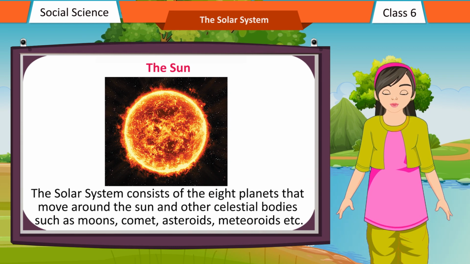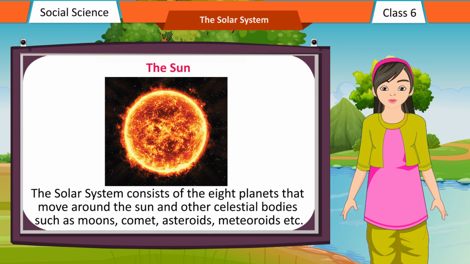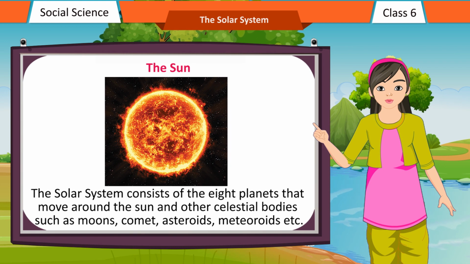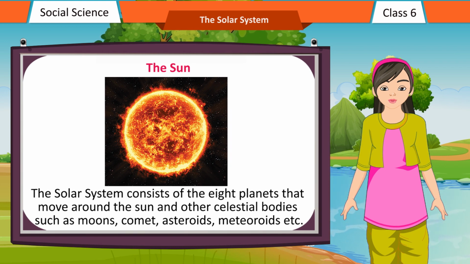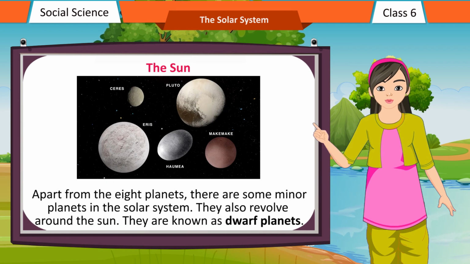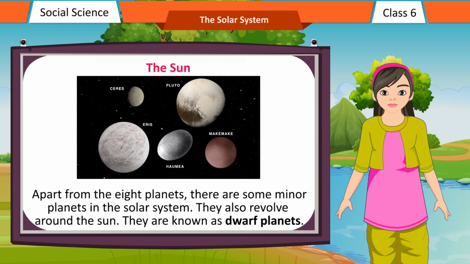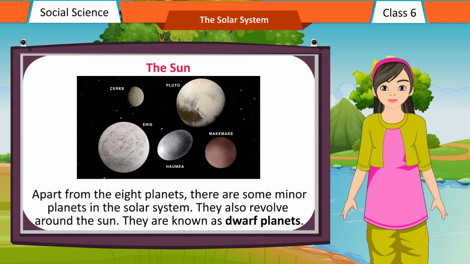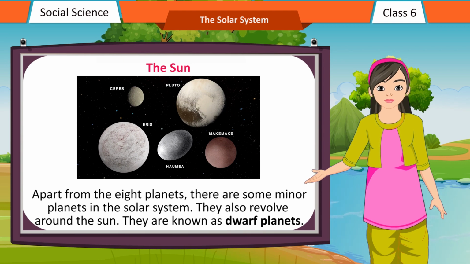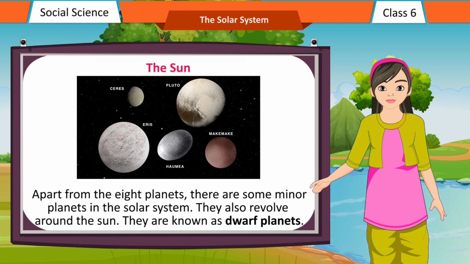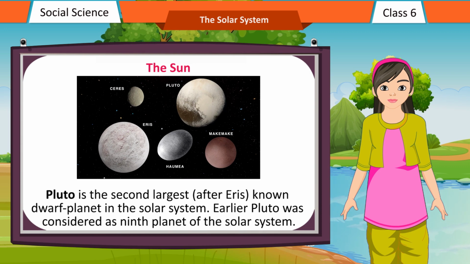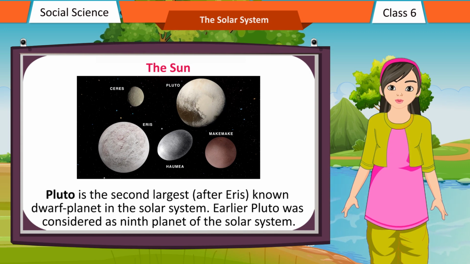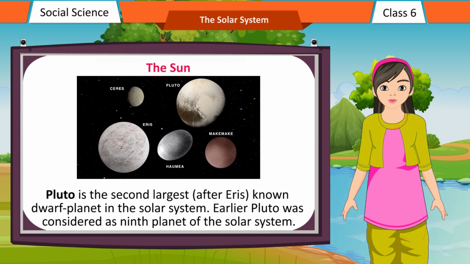The solar system consists of the 8 planets that move around the Sun and other celestial bodies such as moons, comets, asteroids, meteoroids, etc. Apart from the 8 planets, there are some minor planets in the solar system. They also revolve around the Sun. They are known as dwarf planets. Pluto is the second largest, after Eris, known dwarf planet in the solar system.